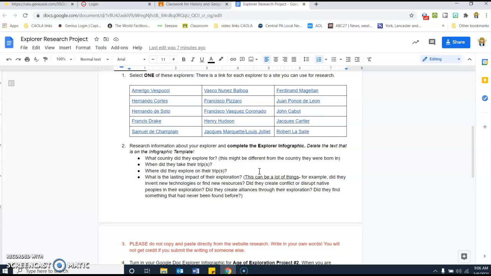And then most importantly, the big part of this research is going to be this last question. What is the lasting impact? Why is this explorer more significant than other people who went places? Did they use kinds of technology that didn't exist before? Did they go somewhere that no one had been before? Did they have a relationship with the people who they met, either good or bad? And you want to think about what is their long-term significance. And so that's going to be something you're going to write more about than obviously the first three.